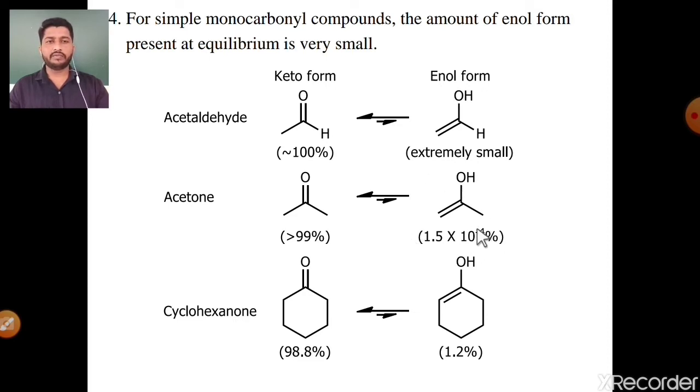Then the third example, cyclohexanone, is a cyclic ketone molecule. In this monocarbonyl compound, the keto form is 98.8% and its enol form is only 1.2%. So for monocarbonyl compounds, compounds having only one carbonyl group, the amount of enol form present at equilibrium is very small as compared to its keto form.